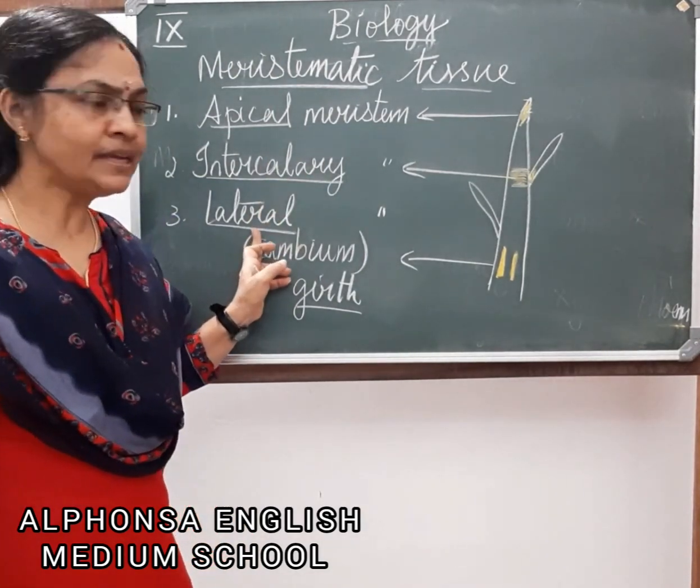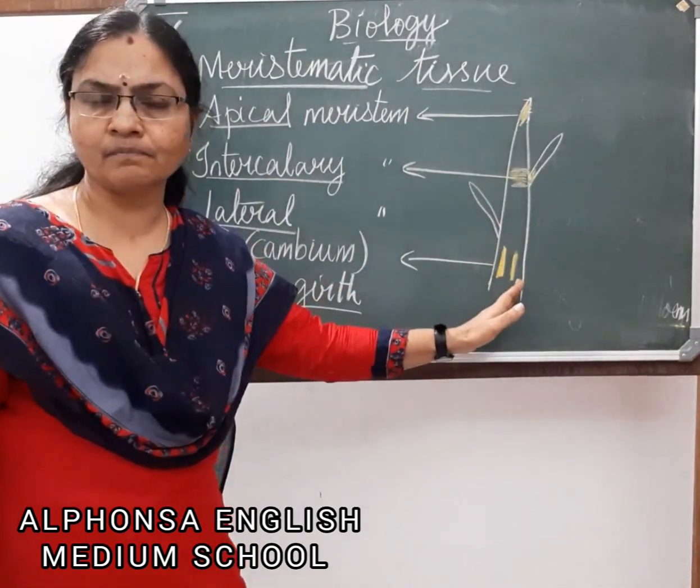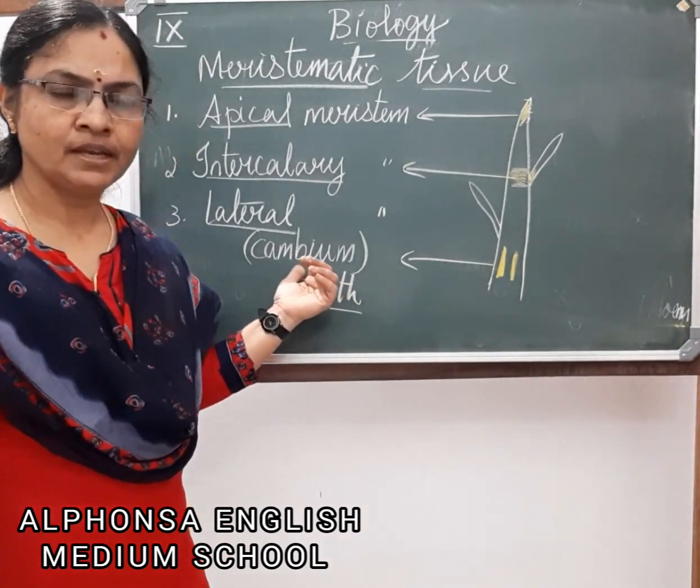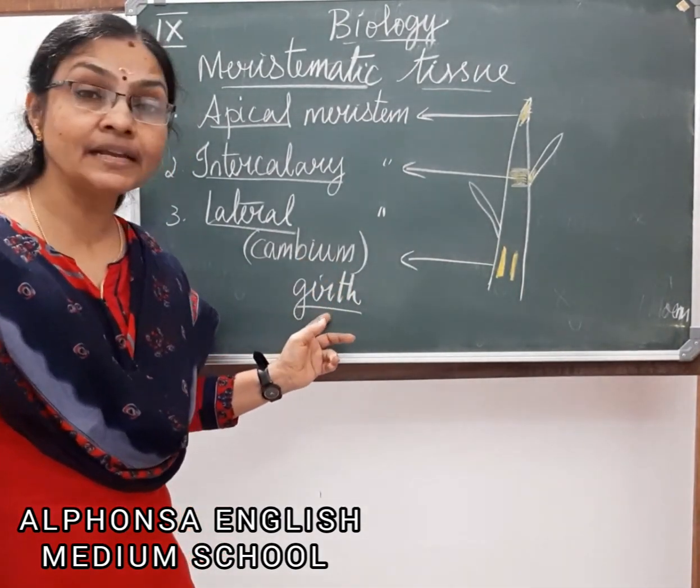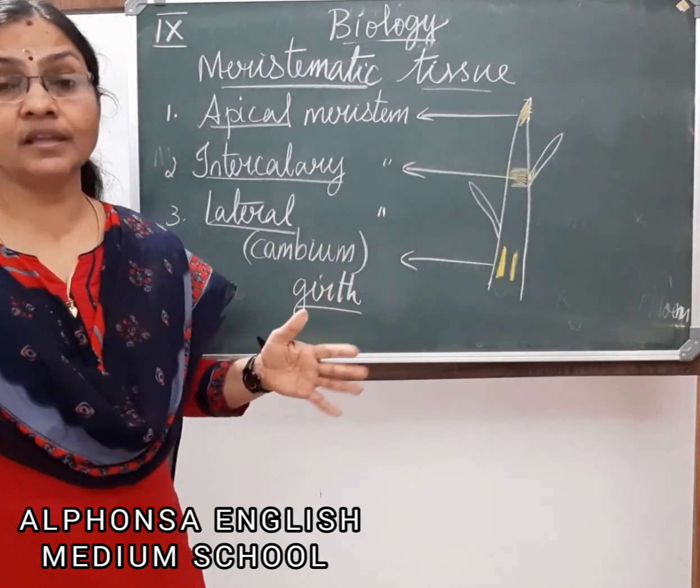Lateral meristem is seen laterally inside the stem, that is in the cambium. They divide when the plants grow older and help to increase the girth of the tree, the thickness of the tree.